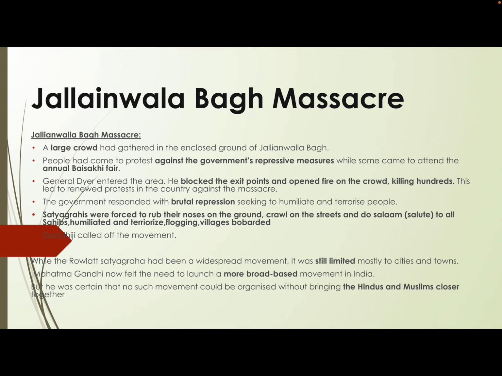So he realized that if one all India movement has to be introduced against the colonial government, it has to be a united effort on the part of the Hindus and the Muslims alike. And with this, we talk about the introduction of the Khilafat movement in India.